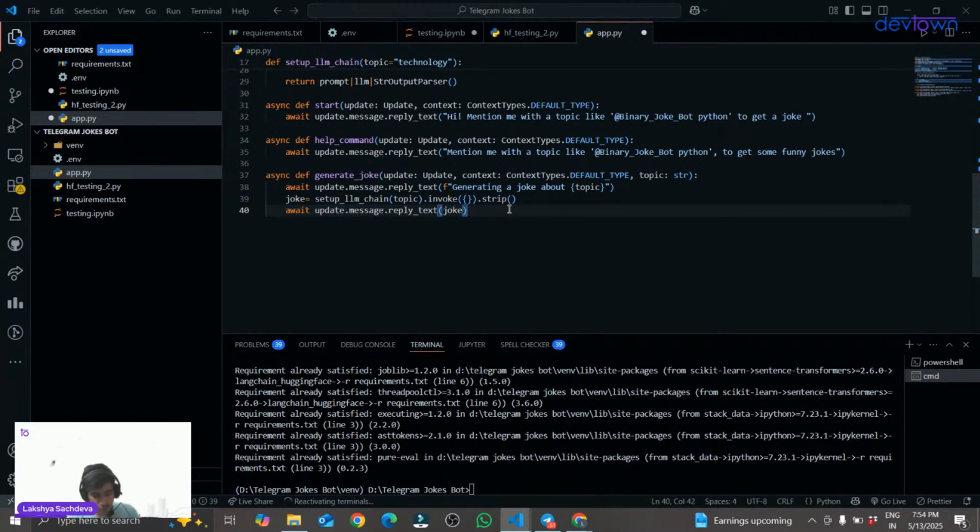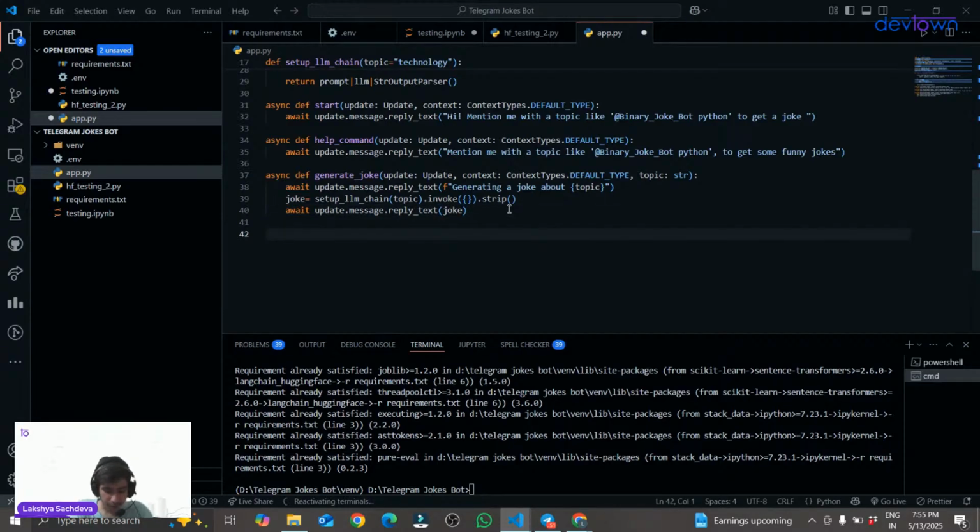This generate underscore joke function is clear to you guys? Clear. Pretty much clear. Chalo, great. Let's go on.